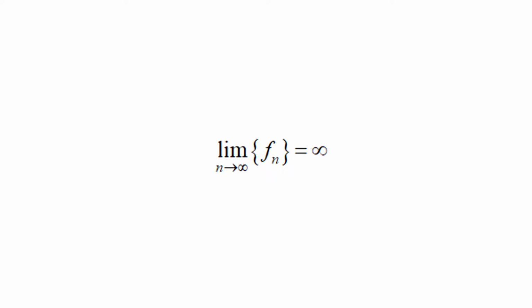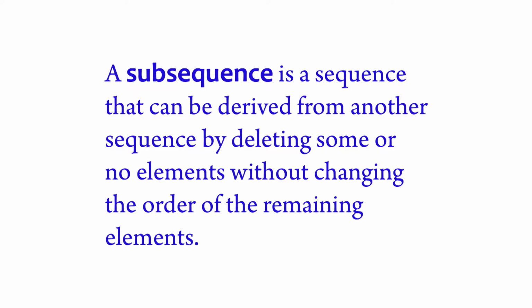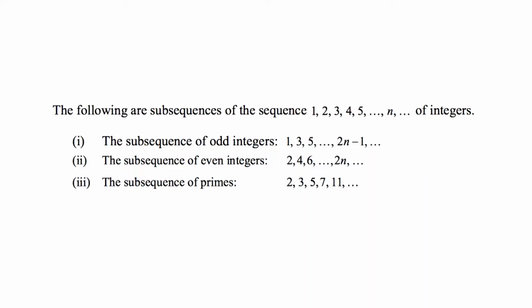Subsequences. A subsequence is a sequence that can be derived from another sequence by deleting some or no elements without changing the order of the remaining elements. The following are subsequences of the sequence 1, 2, 3, 4, 5, etc. of integers. First one, the subsequence of odd integers 1, 3, 5, etc., 2n minus 1, etc. Second one, the subsequence of even integers 2, 4, 6, etc., 2n, etc. Third one, the subsequence of primes 2, 3, 5, 7, 11, etc.